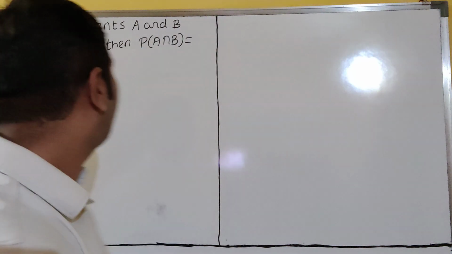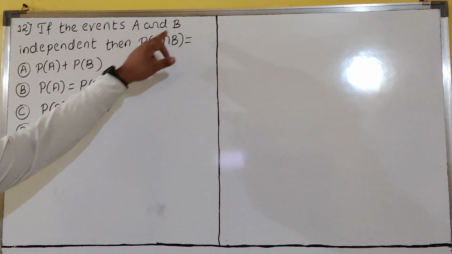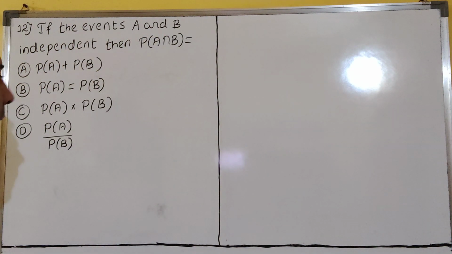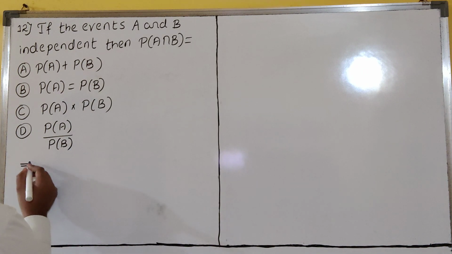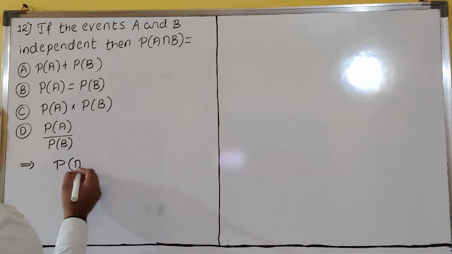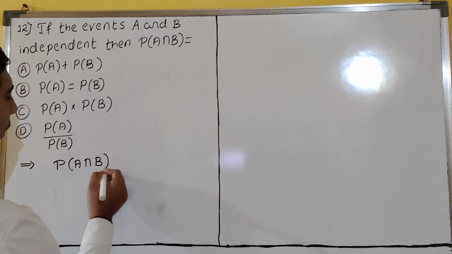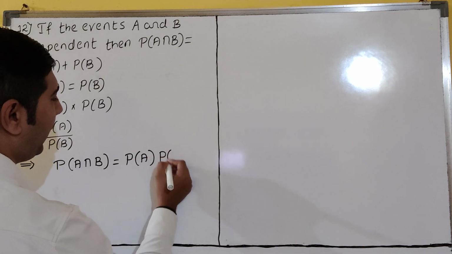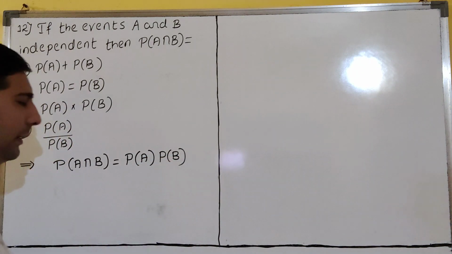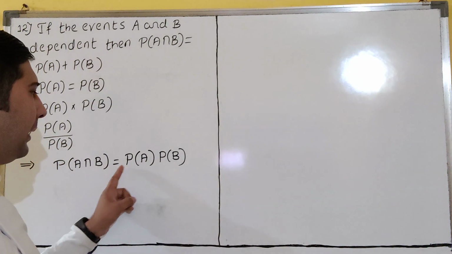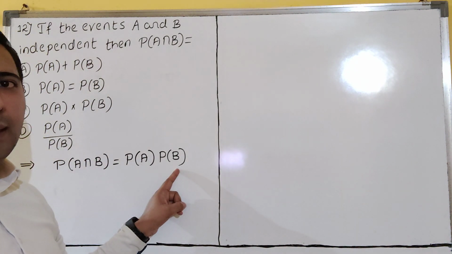Question number 12. If the events A and B are independent, then what is P of A intersection B? If they are saying A and B are independent, then P of A intersection B is directly given by the formula P of A into P of B. This is the correct answer, dear students. If A and B are independent, P of A intersection B becomes P of A into P of B.